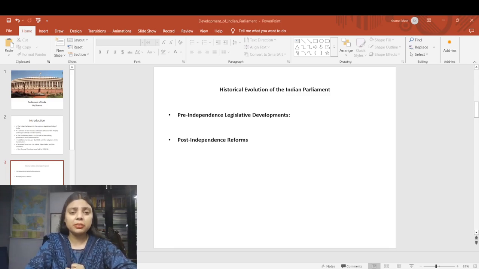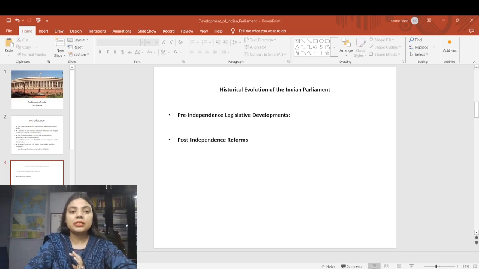Let's talk about the post-independence reform. After gaining independence in the year 1947, India adopted a new constitution which came into effect on 26th January 1950. The first general election under this constitution was held in 1951-52, leading to the formation of the first elected parliament in April 1952. The Indian Parliament was established as the supreme legislative body in the country following the Westminster model. Articles 79 to 124 in Part 5 of the Constitution detail the organization, composition and functions of the Parliament.